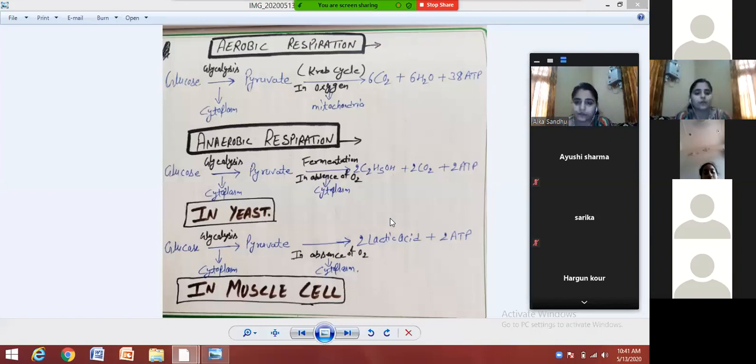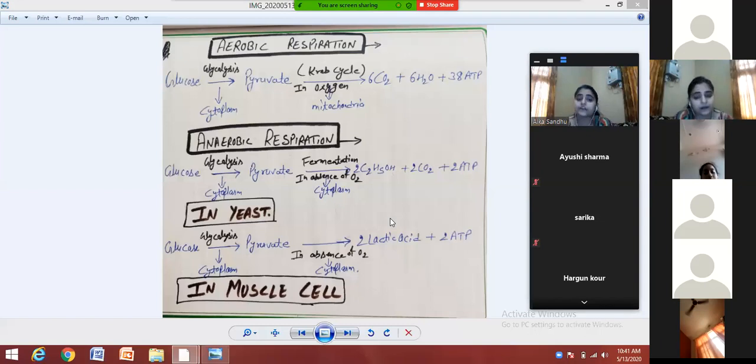You know what the cytoplasm of the cell is? Then you have the pyruvate. This pyruvate then changes into carbon dioxide, water, and energy. This step of reaction is called the Krebs cycle, and it takes place inside the mitochondria of the cell.